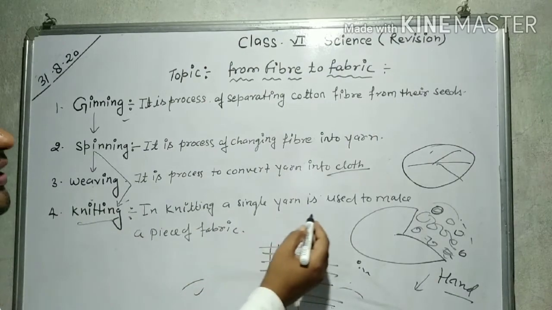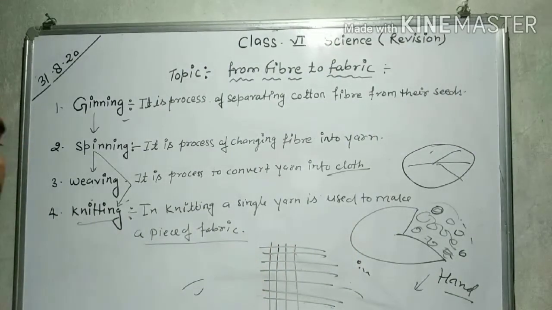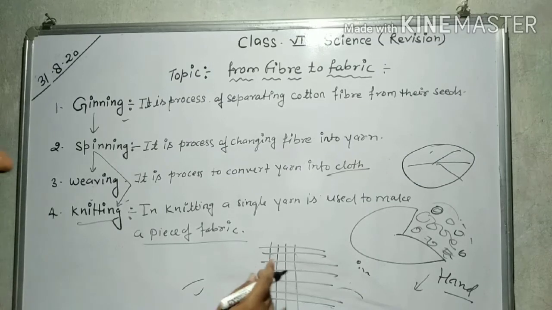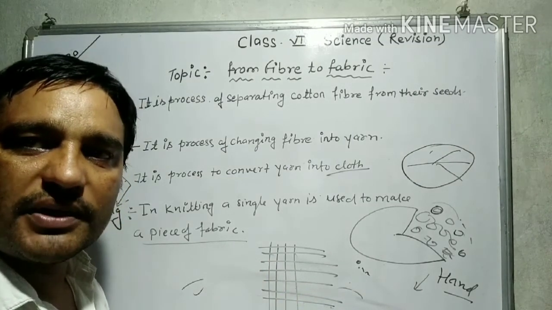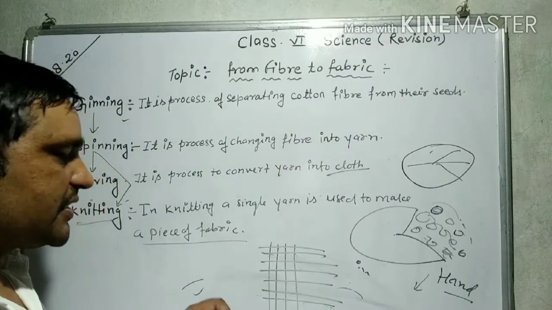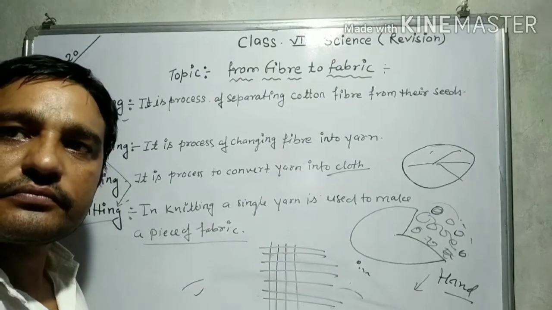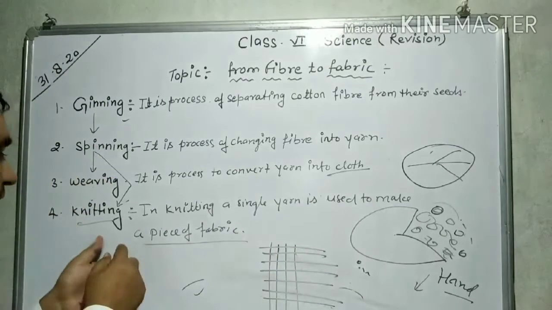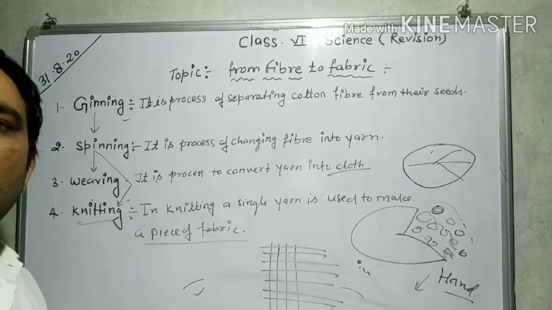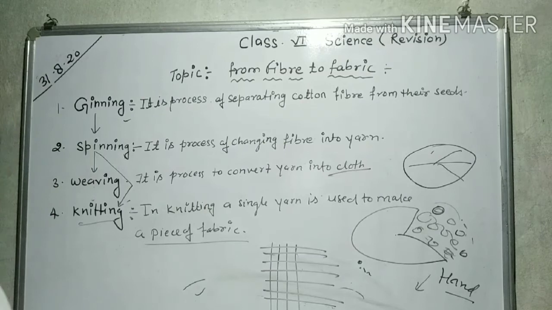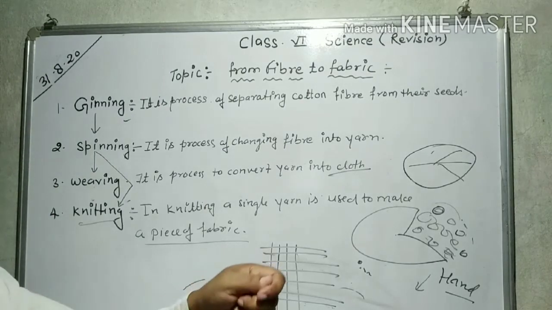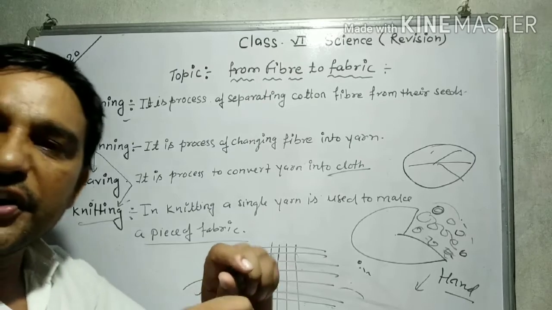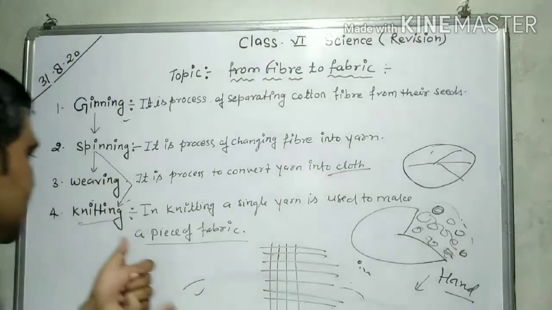Knitting is when a single yarn is used to make a piece of fabric. That is known as knitting. A single yarn is worked with the help of needles. You have seen a woman knitting with two needles in her hand. You have seen a lady knitting a sweater or a muffler with the help of two needles. Understand? This is known as knitting.